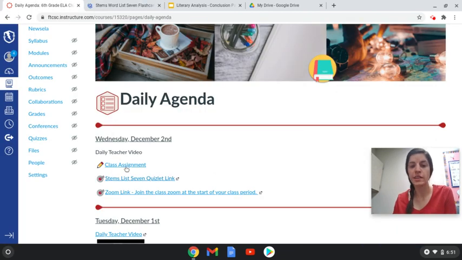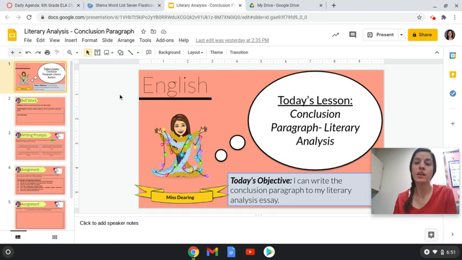All right, and then here is our class assignment. So when you open that up, it's going to look like this. So today we're going to be writing our conclusion paragraph for our literary analysis. Again, we've already done our introduction, we've already done our body paragraph, so now it's time to do your conclusion paragraph. And again, this is our literary analysis over Walk Two Moons.